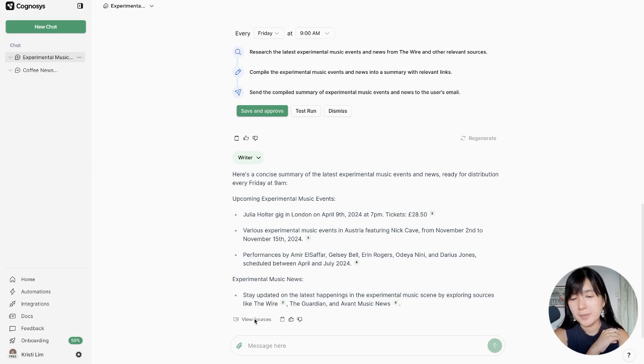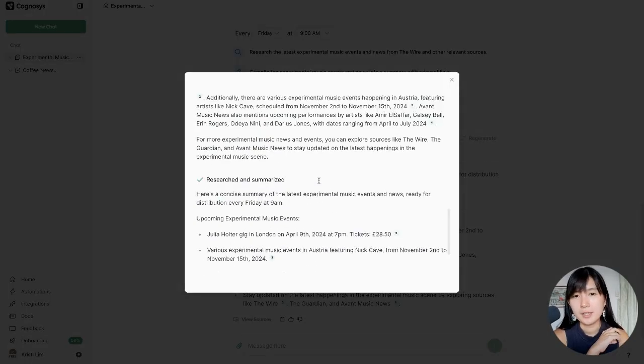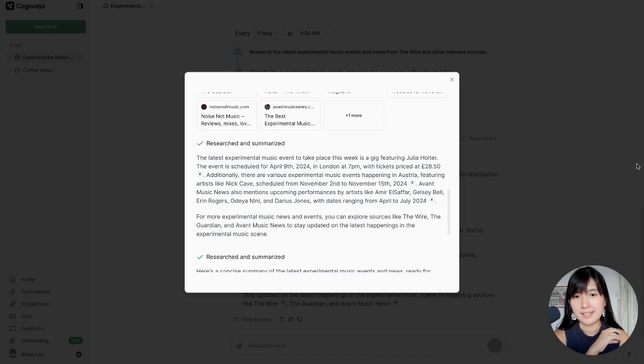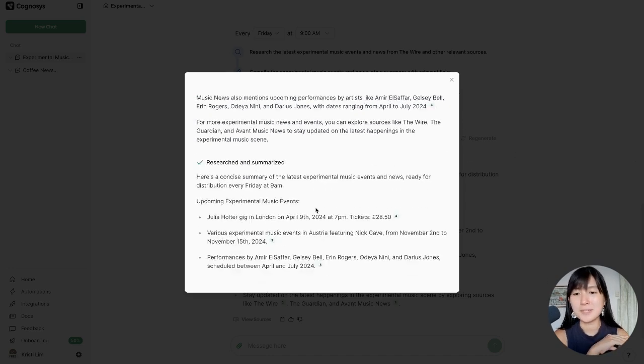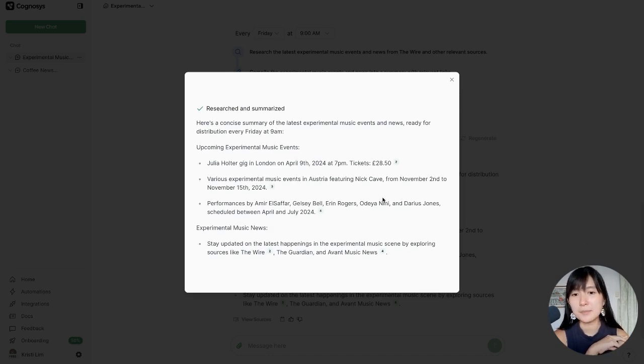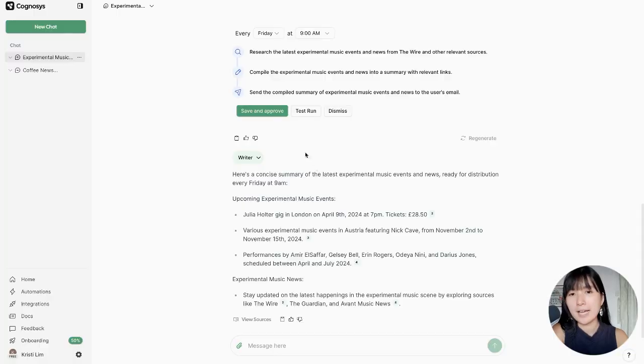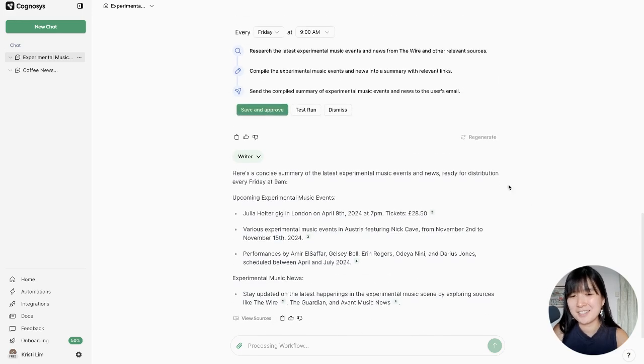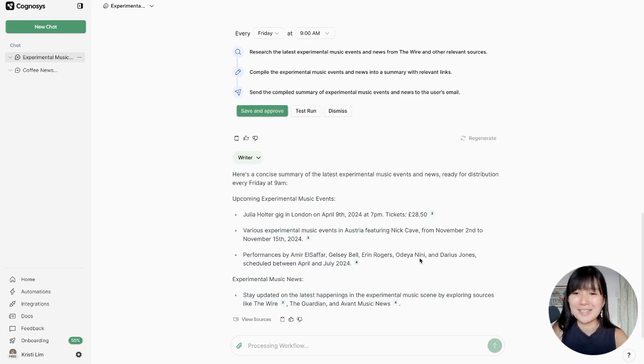If we're curious, we can go ahead and click on View Sources over here to see what steps it took. These were the 7 sources it found after running the searches. It summarized it like this in nicely written prose, which I think is helpful, and then they've made it even more concise in this manner. If you're happy with that, you can go ahead and click Save and Approve. For me personally, I would have actually been a bit more specific about the kinds of news I was interested in, because this is a little bit disappointing, but I think that's fine.